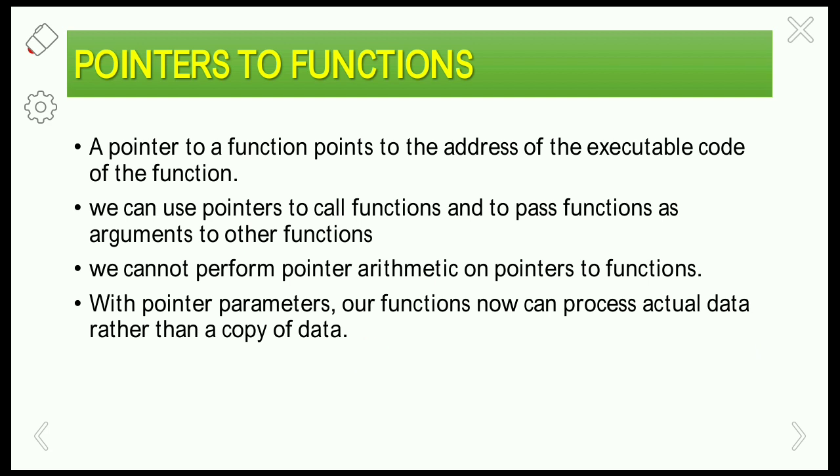Normally in call by value, the changes won't reflect in the main function. Whatever is done in the function definition won't reflect in the main function. But in the case of call by reference, whatever is done in the function definition is reflected back to the main function. So that is the difference between call by value and call by reference. Here in pointers to functions we are considering call by reference. That means we are passing the actual data using the functions.